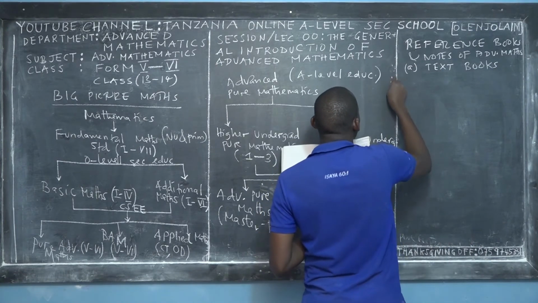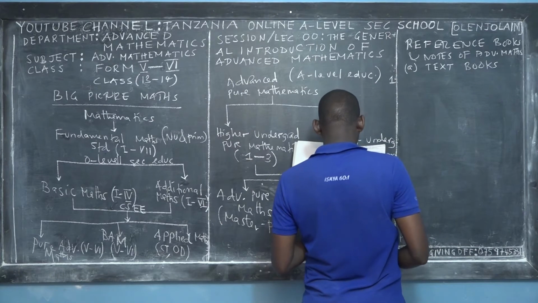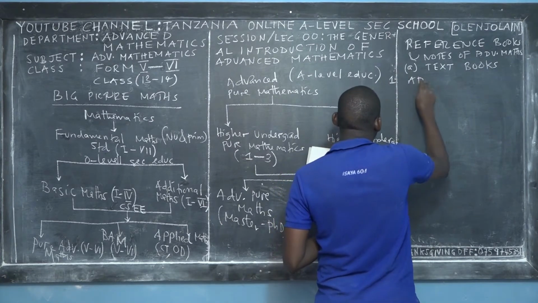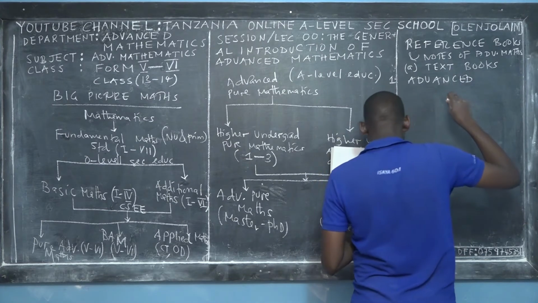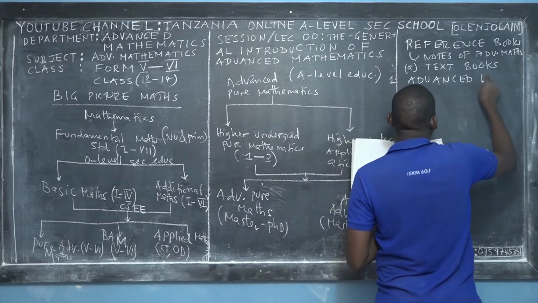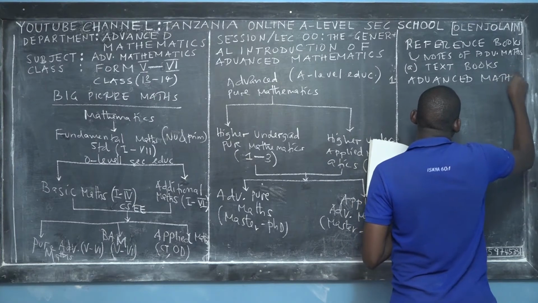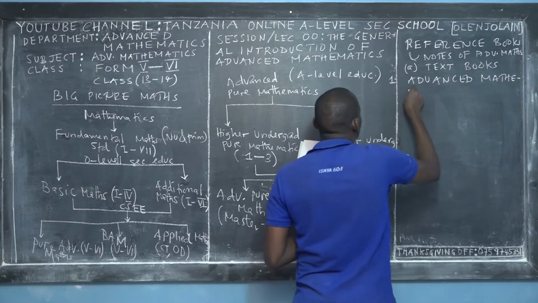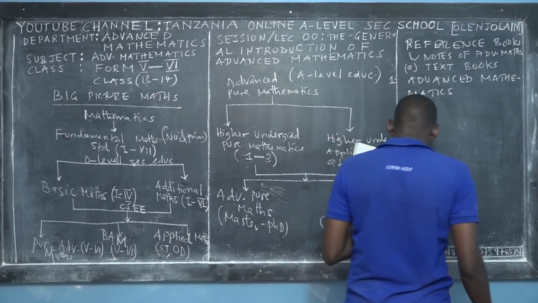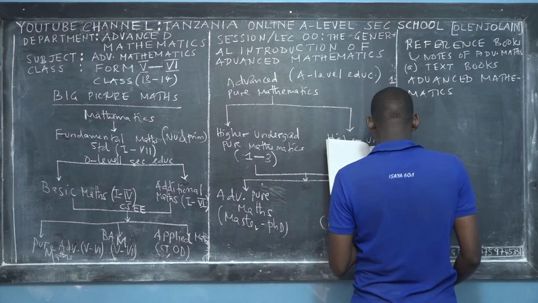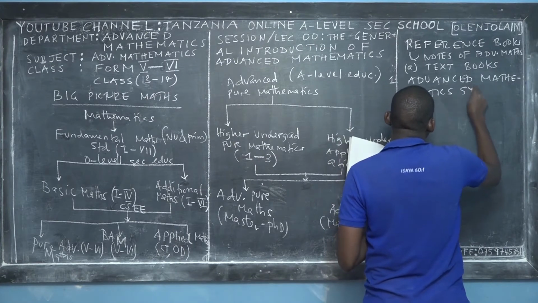The first textbook is called the Advanced Mathematics syllabus.